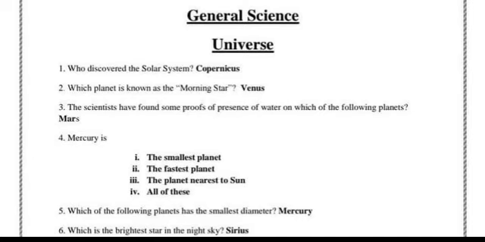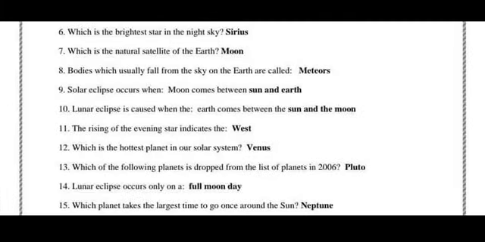Which is the brightest star in the night sky? Sirius. Okay, Sirius star. Next, which is the natural satellite of the Earth? Moon. Bodies which usually fall from the sky on the Earth are called meteors. Solar eclipse occurs when the moon comes between the sun and Earth. Lunar eclipse is caused when the Earth comes between the sun and the moon. The rising of the evening star indicates the west.